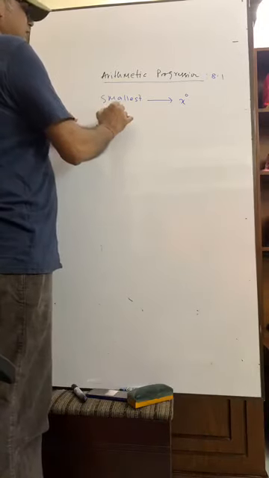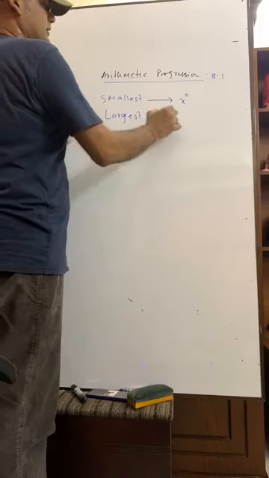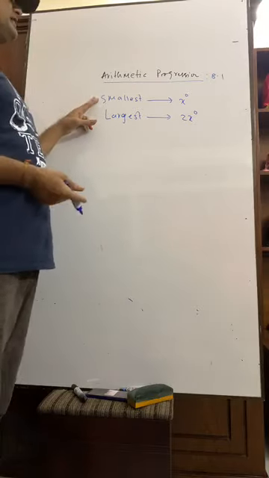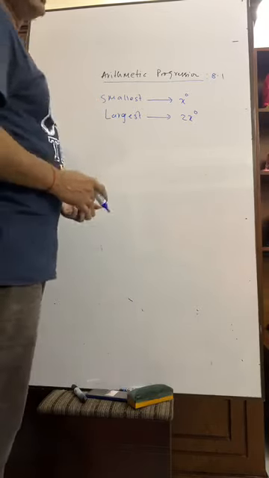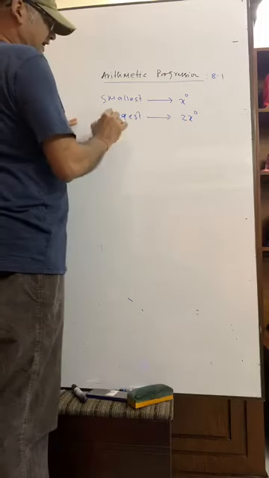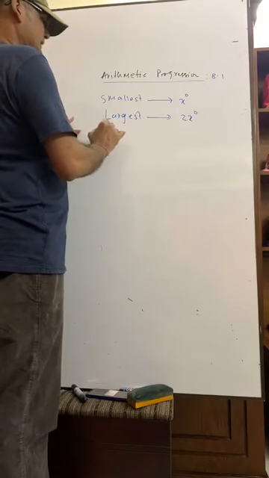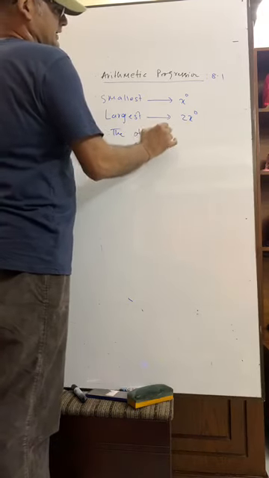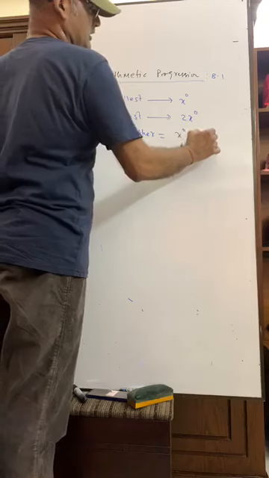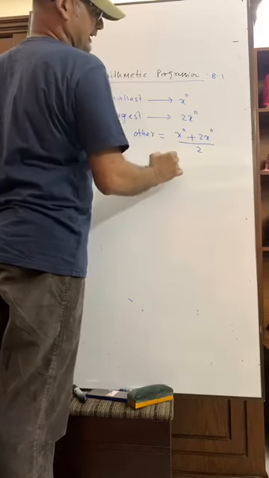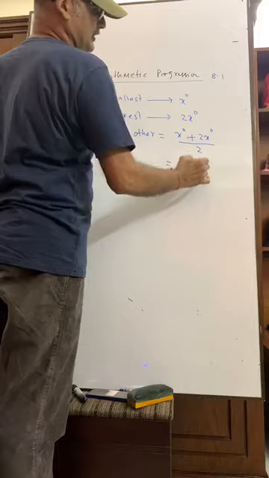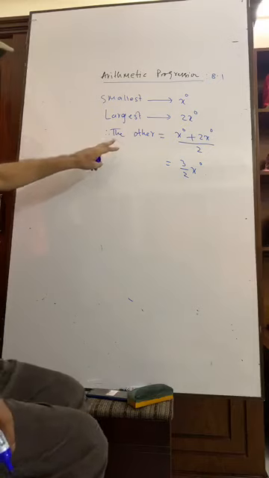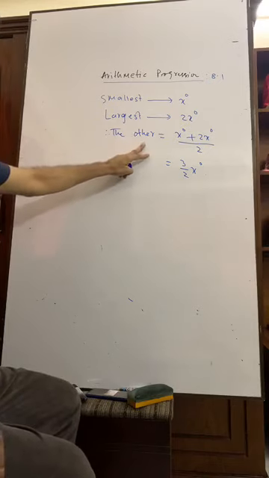So what is the largest one? If the smallest one is x degree, the largest is 2x degree, as given in the question. So what is the second one? The second one is x plus 2x by 2, that means 3 by 2 x degree. Now a question may arise. I have said it is the second one.